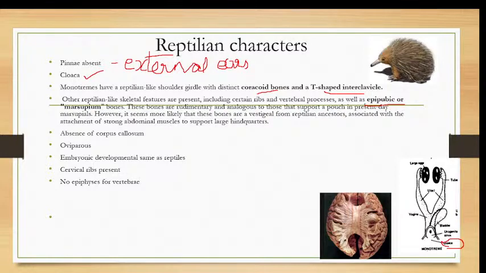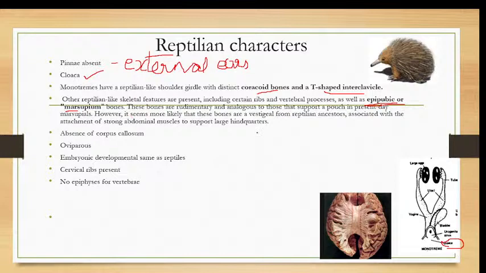Then, an important thing: I said the prototherians are also close to the pouched mammals or the kangaroos. So they have an epipubic bone at the pelvic region, and this epipubic bone is actually a character of a pouched mammal or a marsupial. What is the purpose of this epipubic bone? It is meant to support the pouch. The pouched mammals like kangaroo have a pouch, and that pouch is supported by these epipubic bones. And these prototherians also have epipubic bones, which help in supporting the pouch.